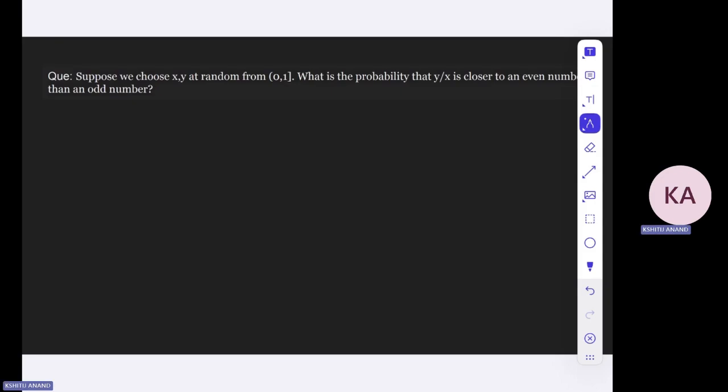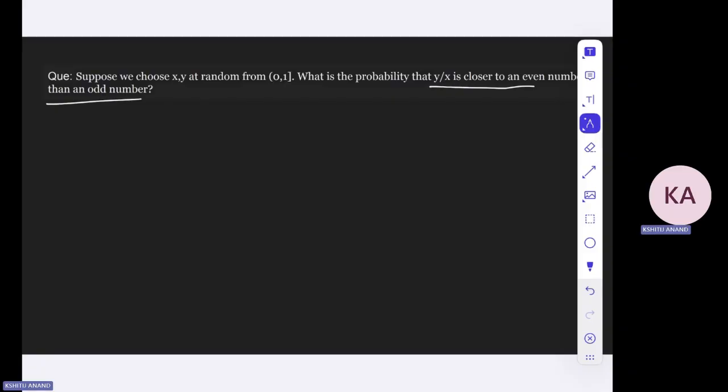So the problem is that you are choosing x and y at random from 0 to 1. What is the probability that y divided by x is closer to an even number than an odd number?